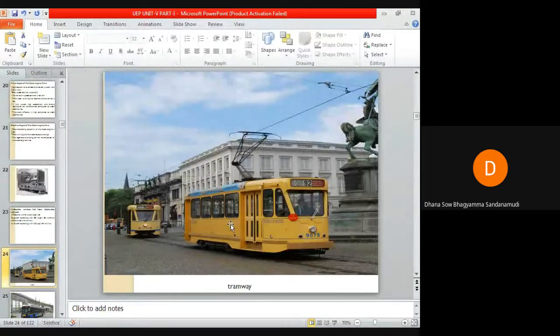Tramways are similar to ordinary buses and cars. You can see it seems as if it is an ordinary bus, but the only difference is they are able to run only on the track. You can see a track here. The operating power supply for the tramway is around 500 volts. DC tramways are fed from a single overhead line. You can see a single overhead line here.